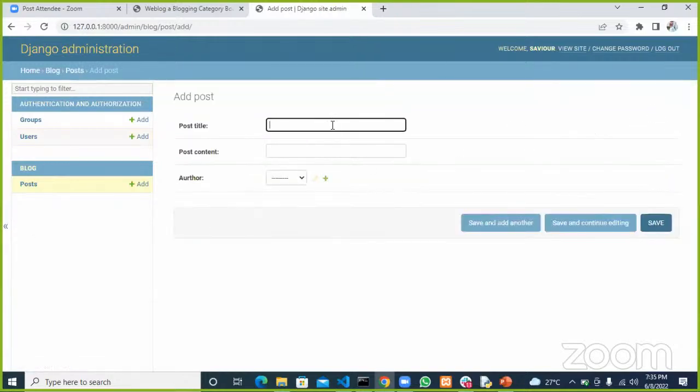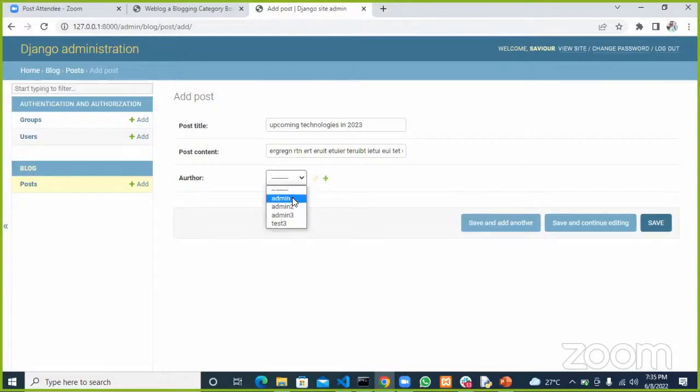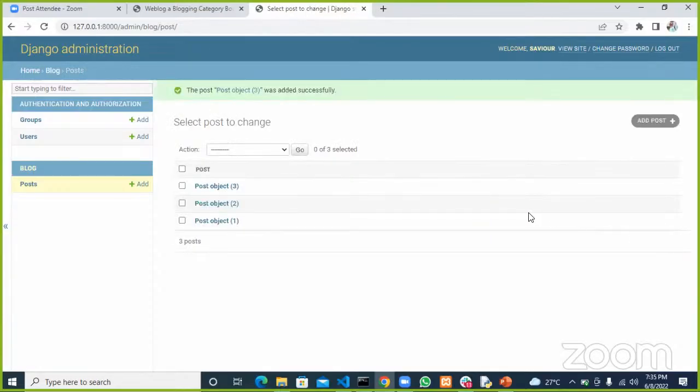This one would be upcoming technologies in 2023, and this one would be gibberish again, and admin 3 will own this one. And let's get back to admin 1, admin itself, and let's save this. Okay, so we have 3 posts there.